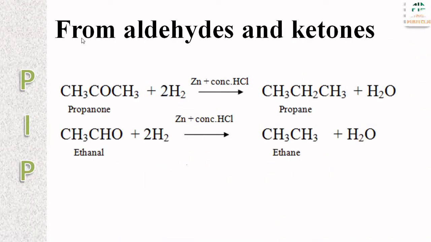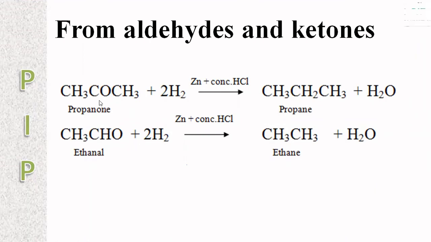The next reaction is from aldehydes and ketones. We already saw these functional groups. The CHO group is called an aldehyde, and the C double bond O group is called a ketone. Here, it is a propanone compound.